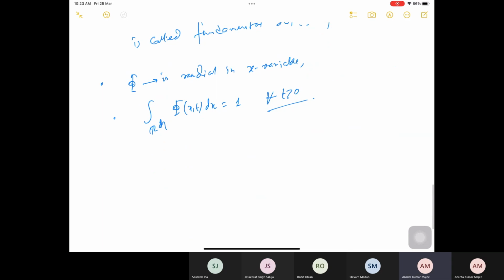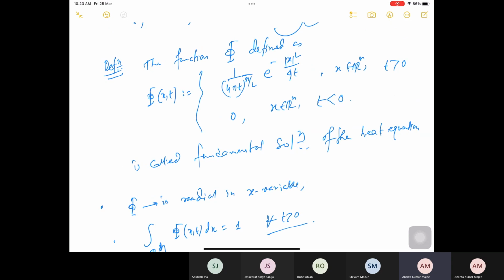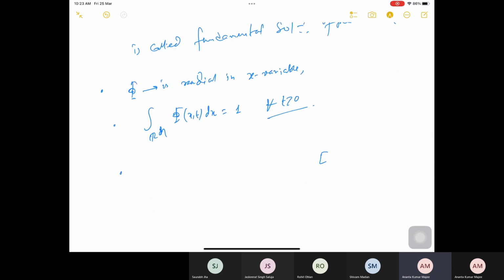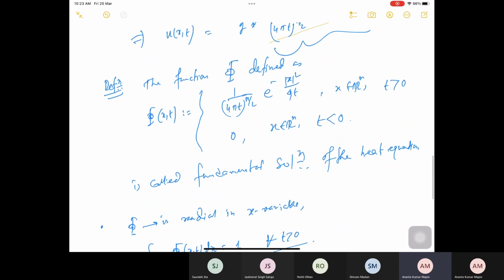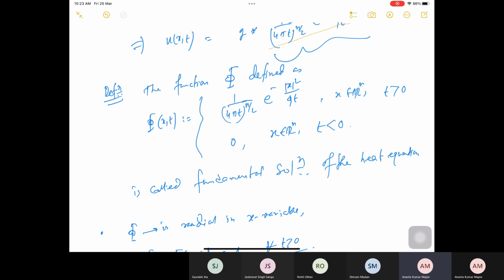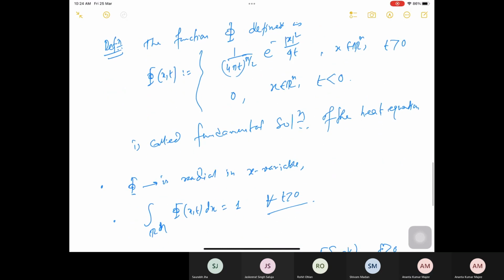Another important property: near 0 there is a problem. Now if I consider t greater than delta, for delta positive, then looking at this expression, it is really smooth. And not only that, because of the negative exponential decay, all the derivatives are uniformly bounded on Rn for t greater than delta. All orders of derivatives exist and are bounded, because of the negative polynomial growth.